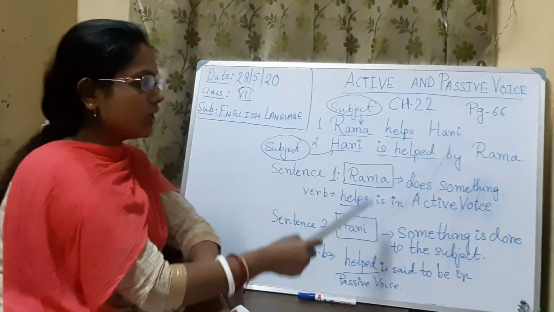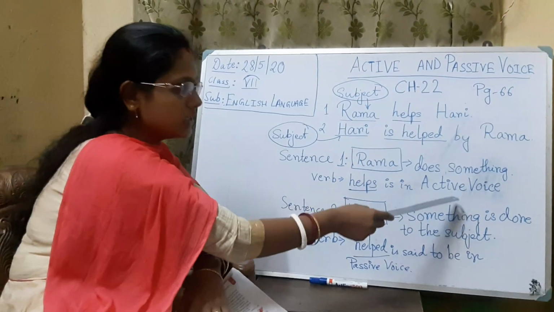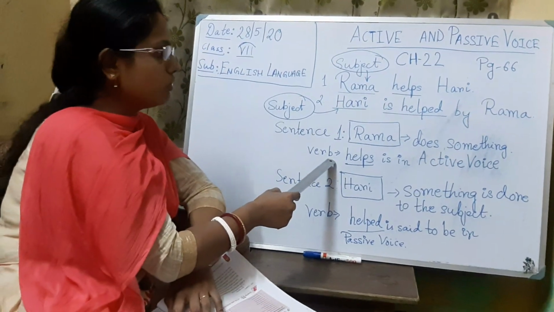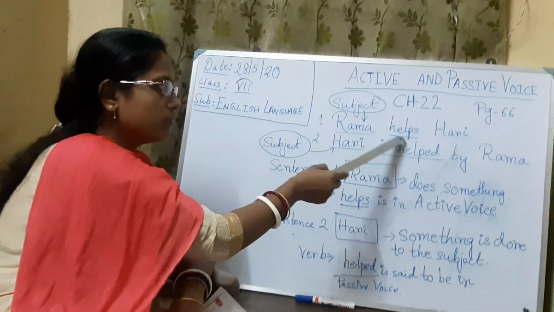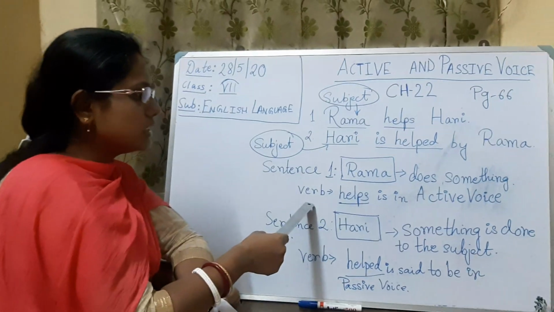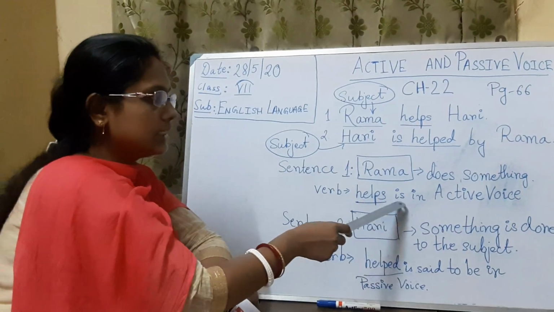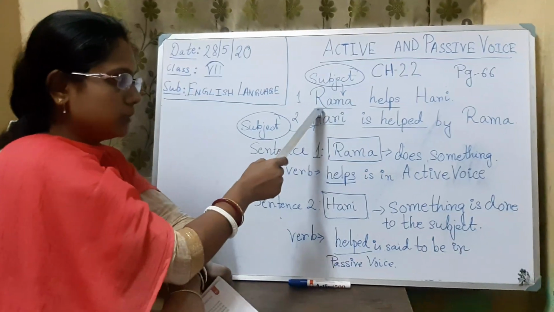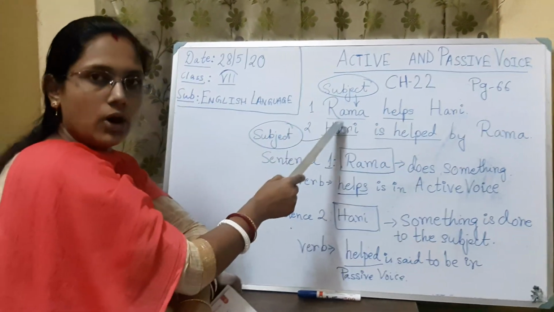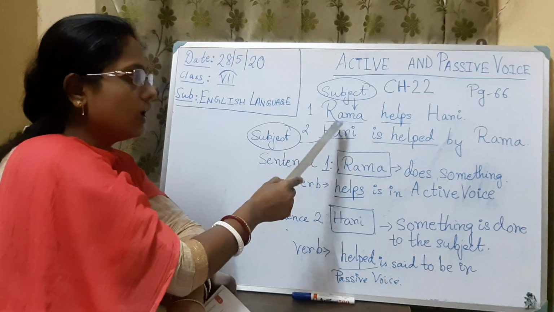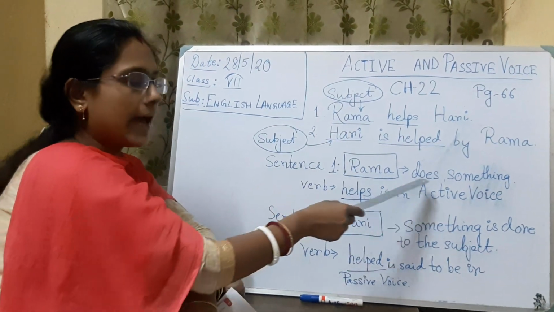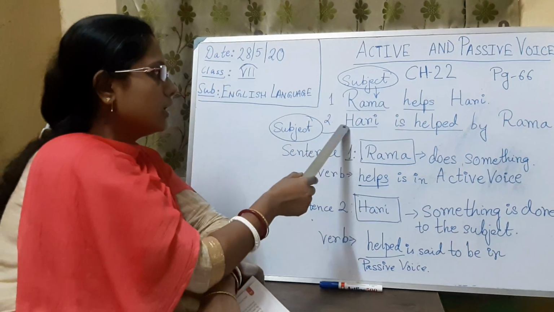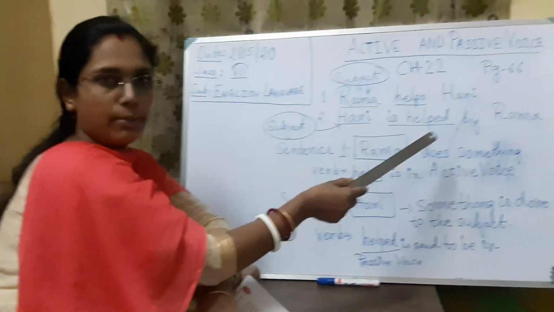When we are dealing with voice, we have to see the verb. Where is the verb? Here the verb helps is in active voice. If the subject is the active doer of the action, then the verb will be in active voice. In sentence 2, Hari is helped by Rama.